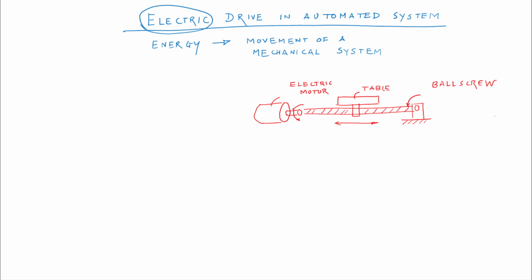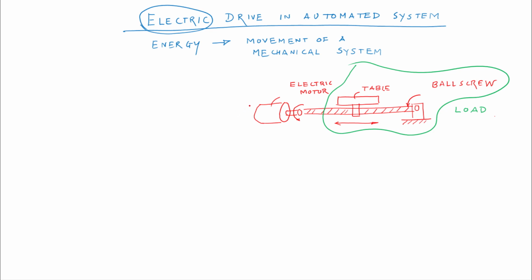Well, a typical electric drive system has the electric motor. This electric motor is being loaded by a system. This entire system is called the load which we are applying on the electric motor. So there is a motor, and there is a load on the motor.